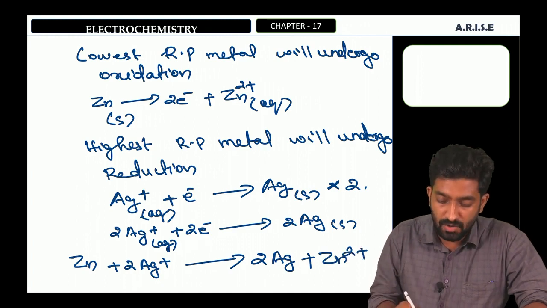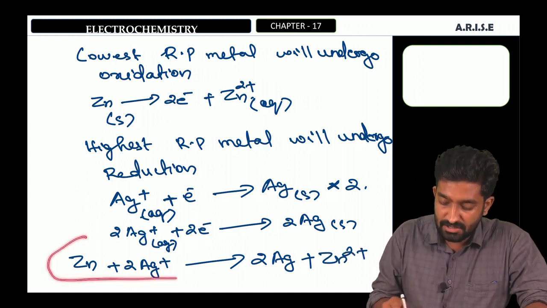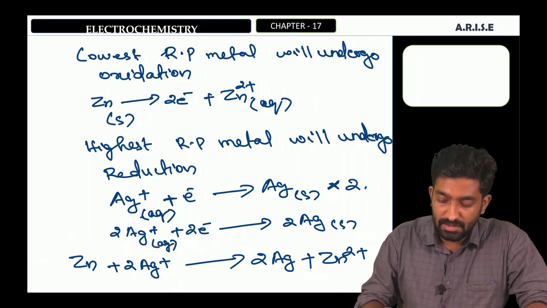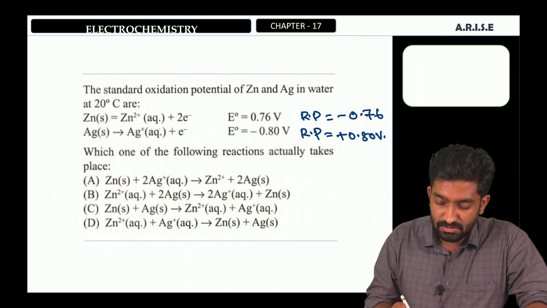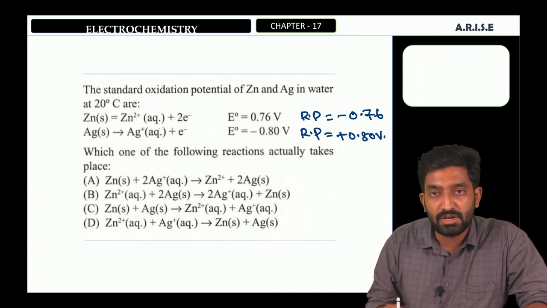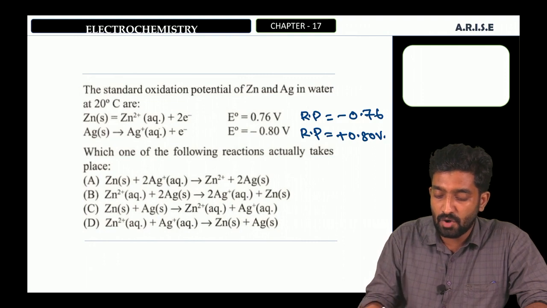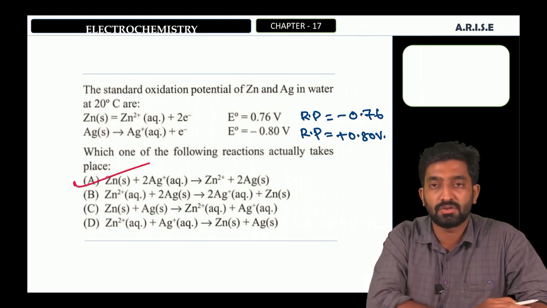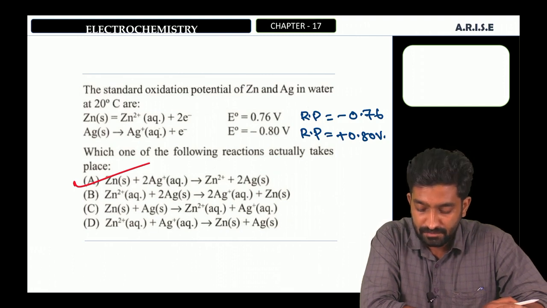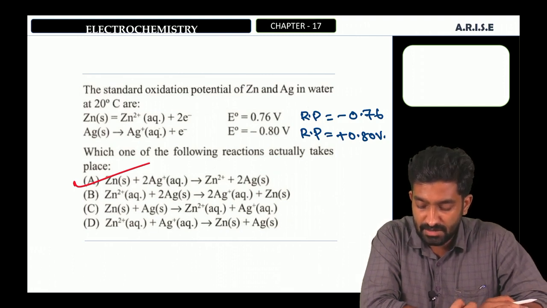That is the overall reaction. Then go to the options. Zn plus 2Ag+ gives Zn2+ plus 2Ag. That is, the first option is the correct answer, option A. Okay. Then the next question.